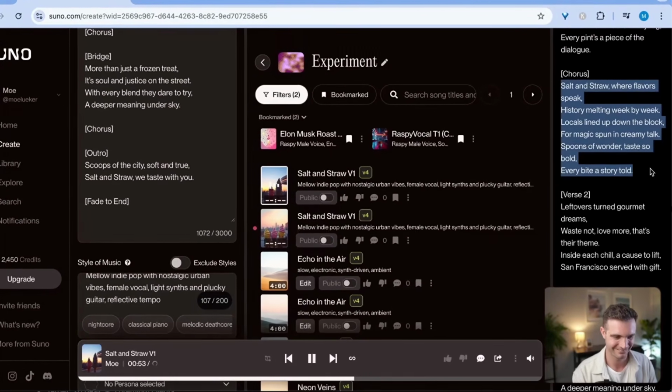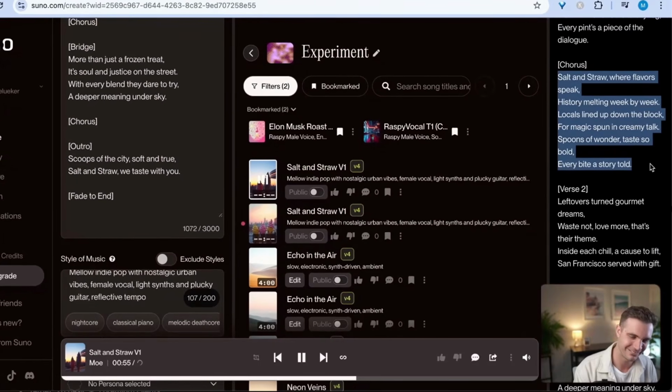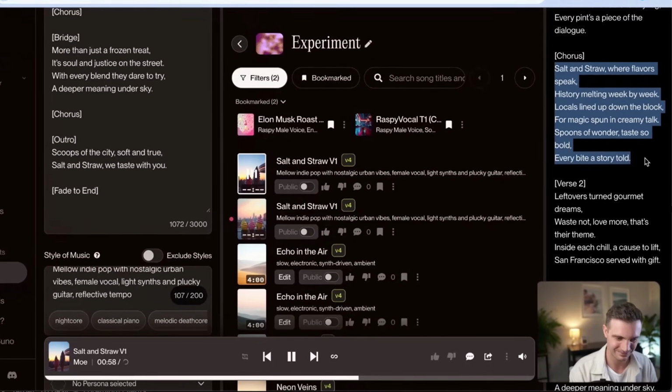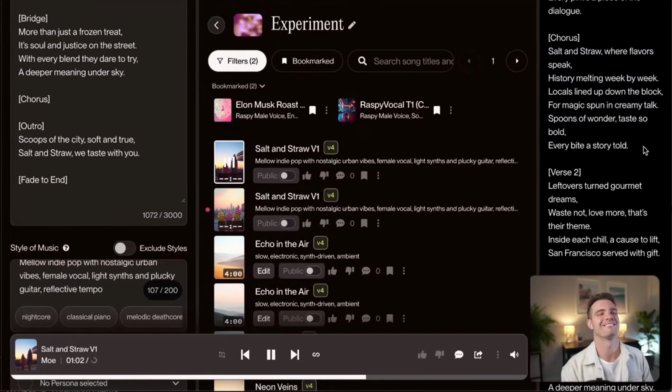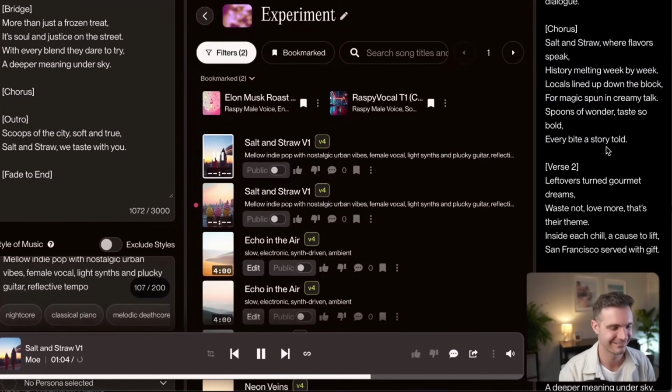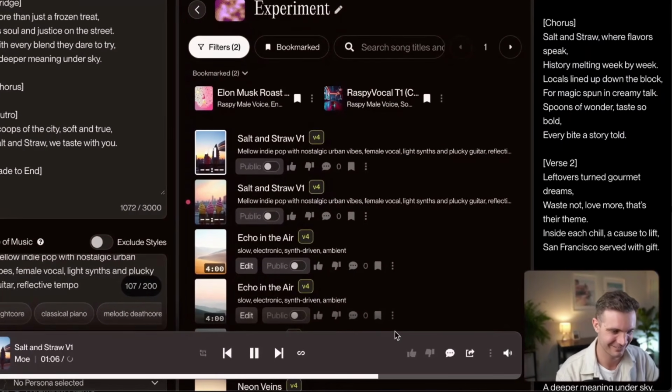Salt and straw where flavors speak. History melting week by week. Locals lined up down the block.